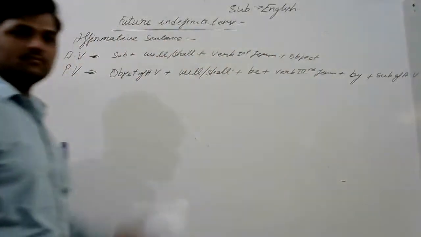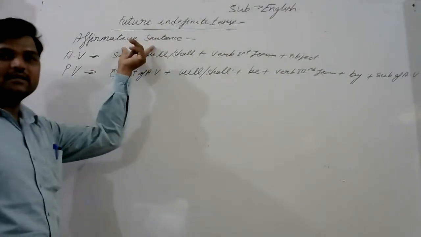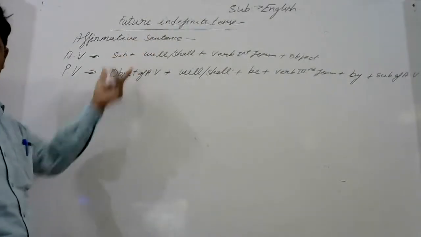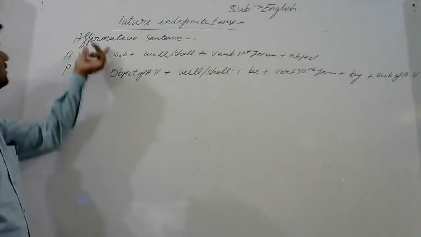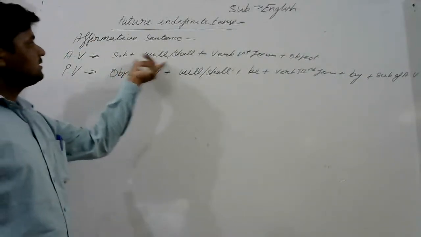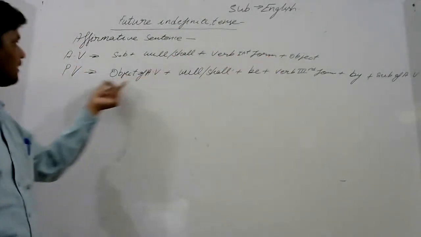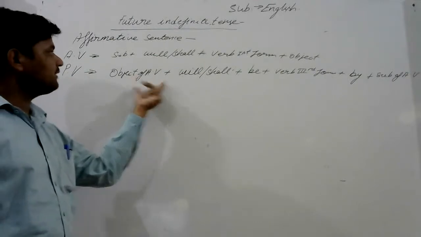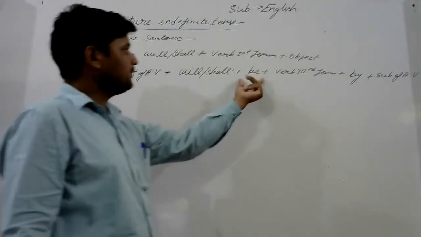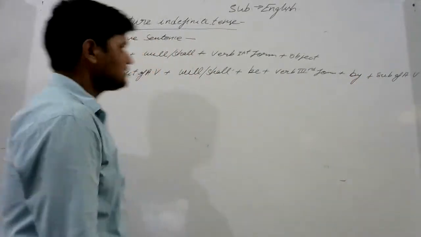Okay. The rule of future indefinite affirmative sentence. Subject, will or shall, verb first form, object. Then passive voice: object of active voice. At first we write the object of active voice, then will or shall, be, verb third form, by subject of active voice.